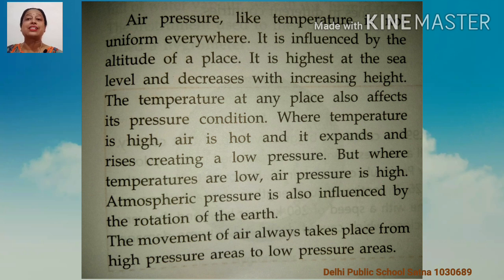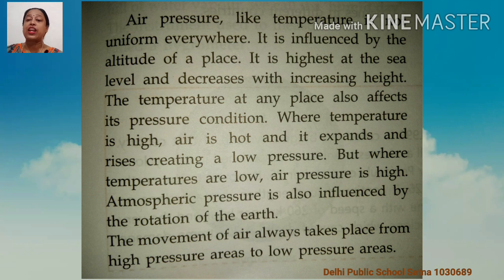Where temperature is high, air is hot, and it expands and rises, creating a low pressure. But where temperature is low, air pressure is high.